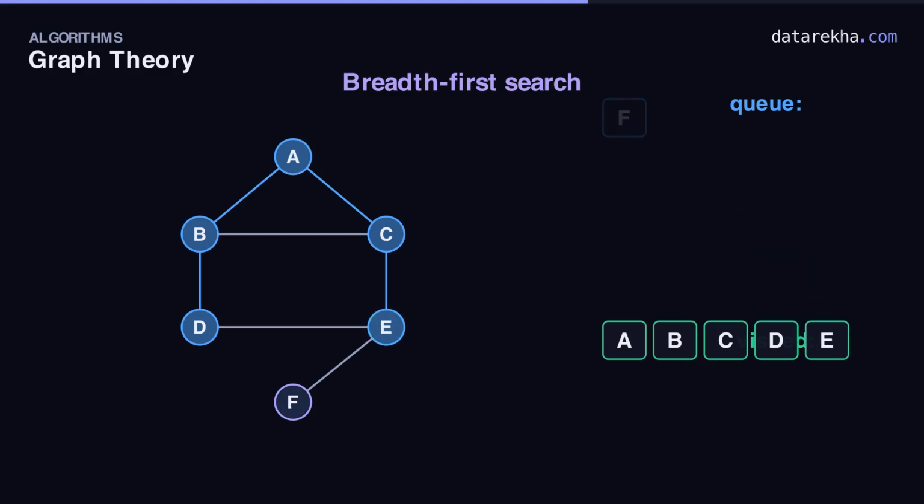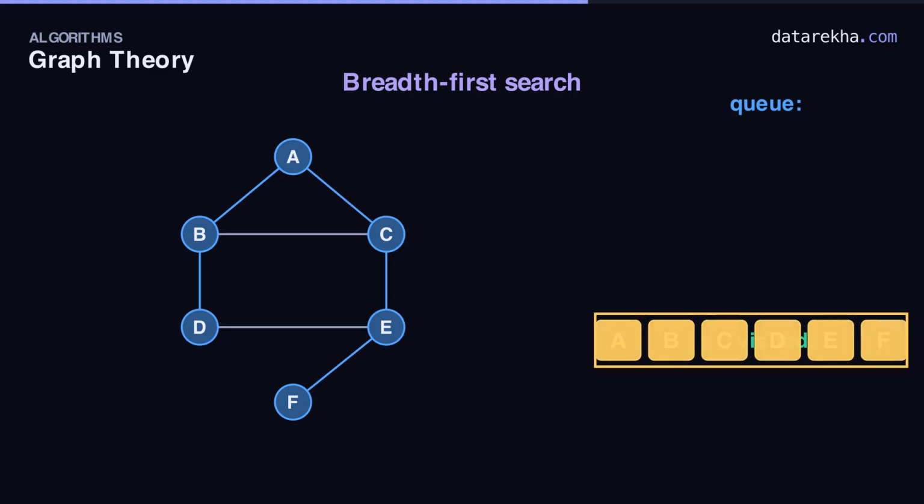Front is E, visit it. Its fresh neighbor is F. Discover F and enqueue it. Finally, F comes off the front. Visit it. No new neighbors. The queue is empty. Every vertex reached. Read the visited row: A, B, C, D, E, F. That's breadth-first order. The start, then everything one step away, then two, then three.